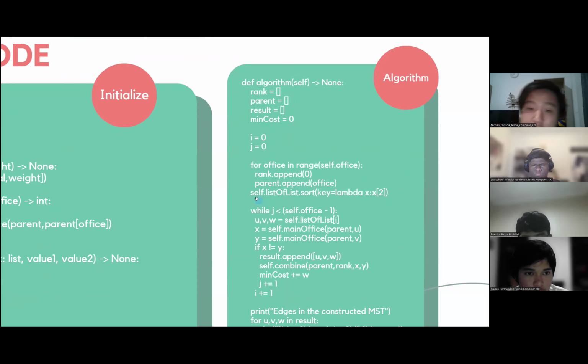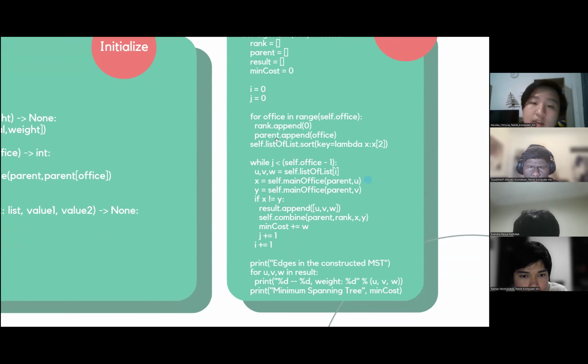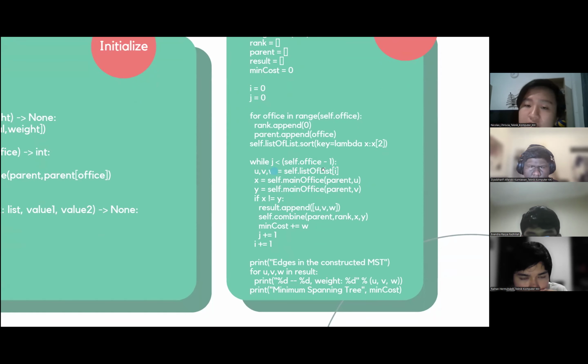And then we have self dot list of lists dot sort key equals lambda x colon x2. This is basically sorting based on the weight. And then while j is less than self dot office minus 1, this is basically keeping track of the paths. u, v, w equals the self dot list of list i, and x equals self dot main office parent of u.